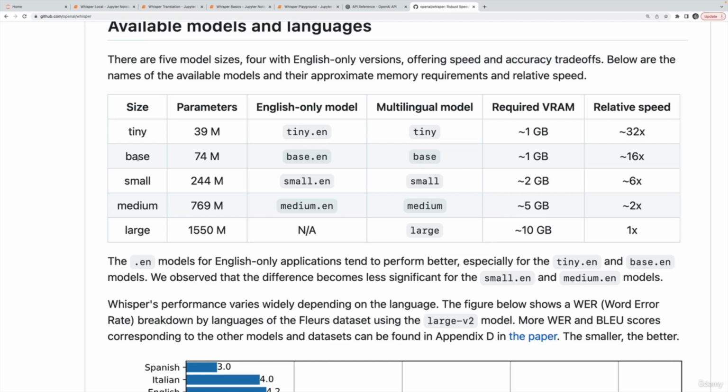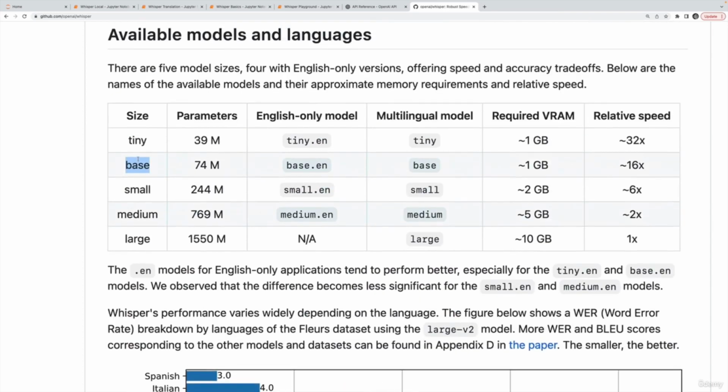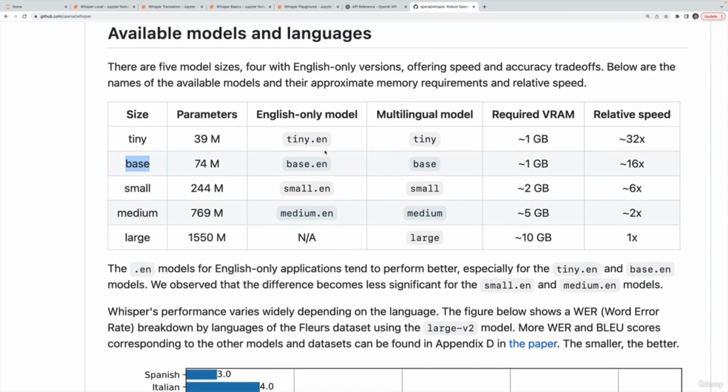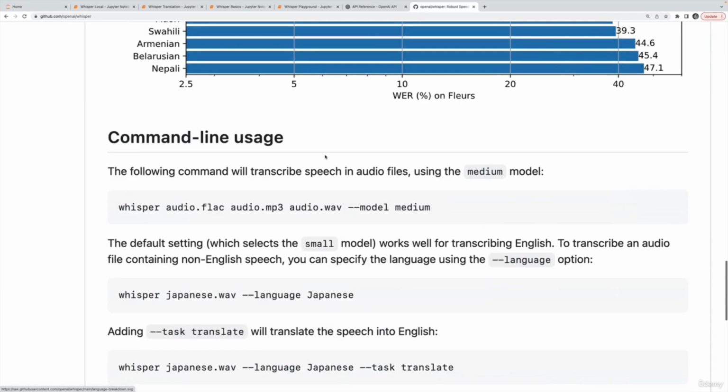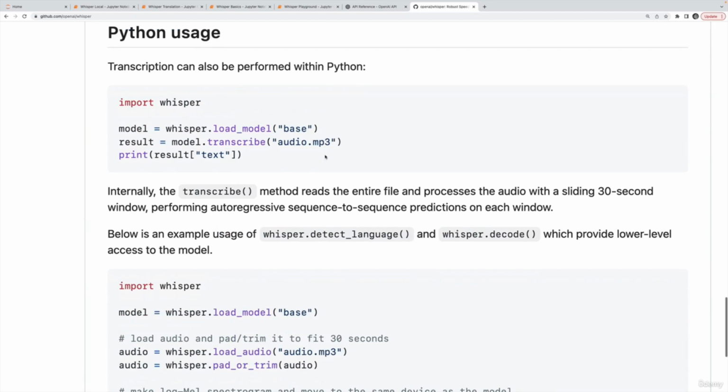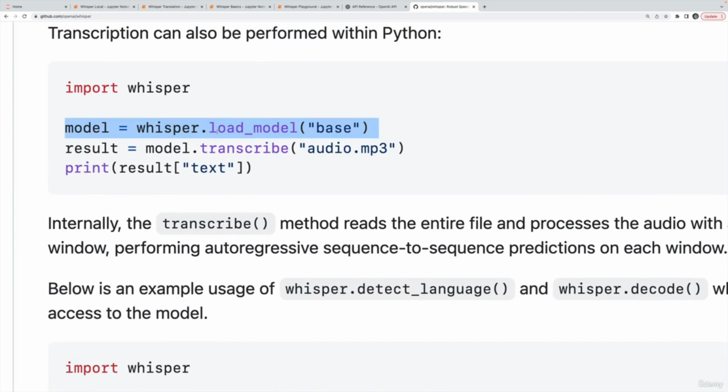And the one I've been using is Base. It's the one they recommend. It works very well. But I've already downloaded it, so I'm going to show you something else. Maybe I'll download the small one. But the way that we use the model is we call whisper.loadModel. And that will return to us a model that we can then call methods on. So this variable model will then call transcribe on or translate.